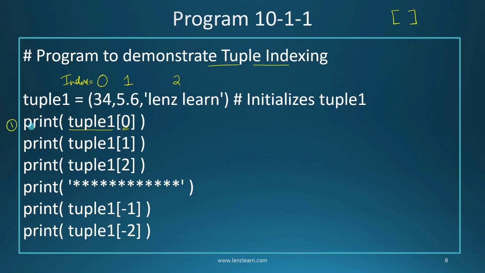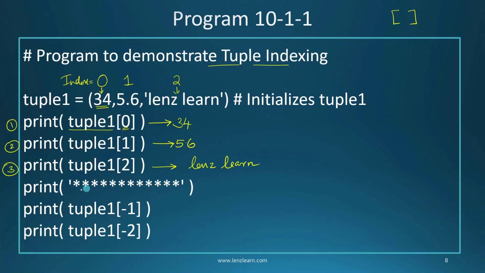Now with the first print statement, I am trying to print the value inside tuple1 at index position 0. So you can see at index position 0, the value I have is 34. So this print statement will print value 34. The second print statement will try to print the value available at position 1. So that is 5.6. So that will be printed out. The third print statement is trying to print the value available at index position 2. So that is this complete string. So here the output is going to be the string that you have stored over there.